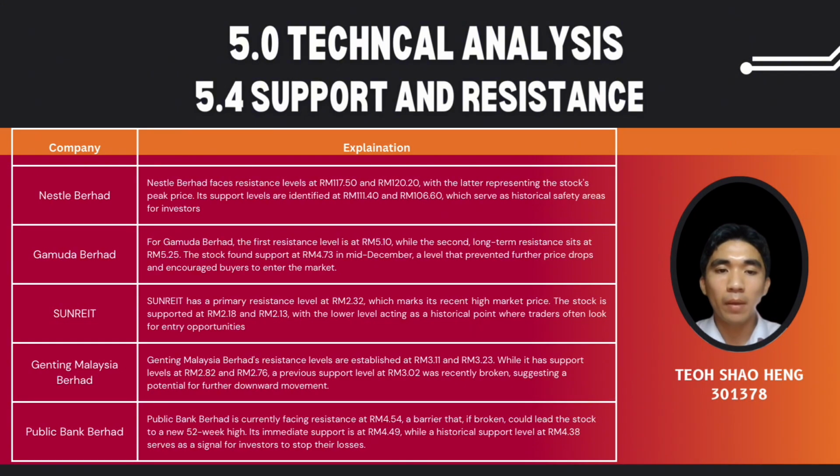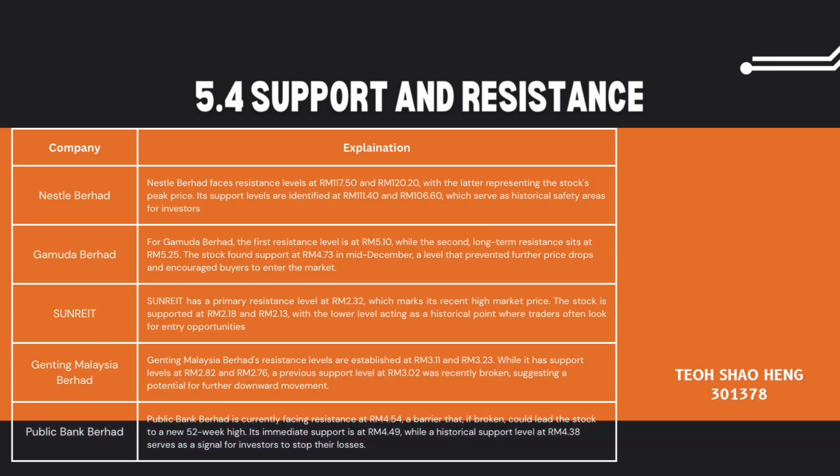And last is Public Bank Berhad. Public Bank Berhad is currently facing a resistance at 4 ringgit 54 cent, and that is the current highest price for the company. If the barrier is broken, it would lead the stock to a new 52-week high. The immediate support for Public Bank Berhad is at 4 ringgit 49 cent, and the historical support is at 4 ringgit 38 cent.